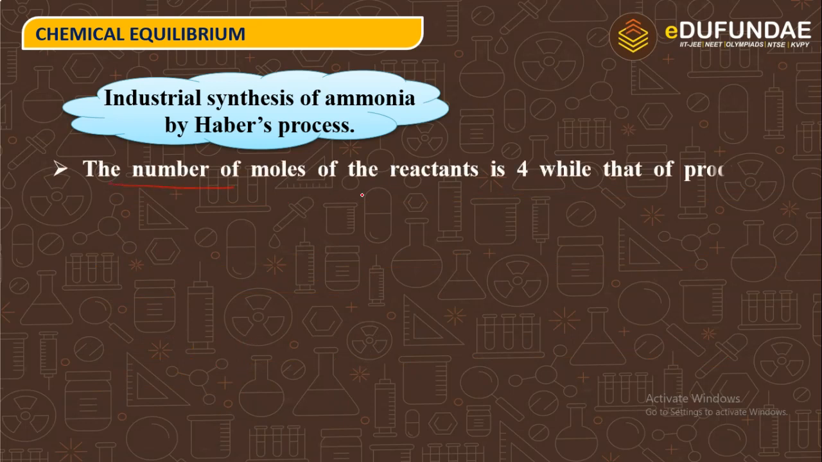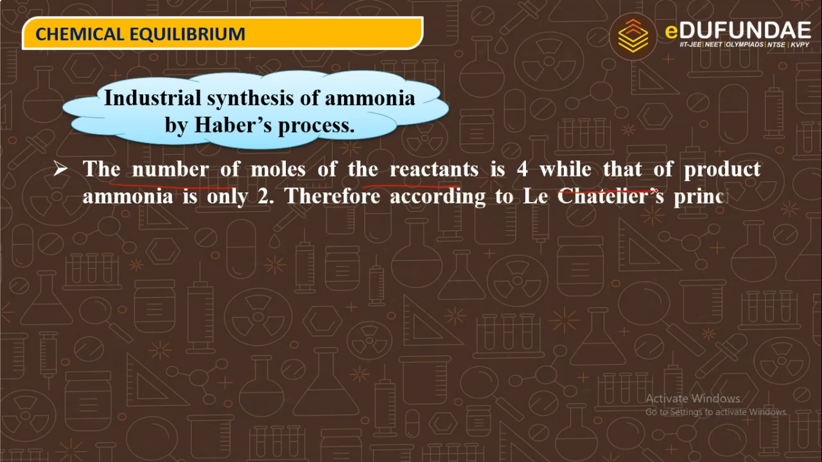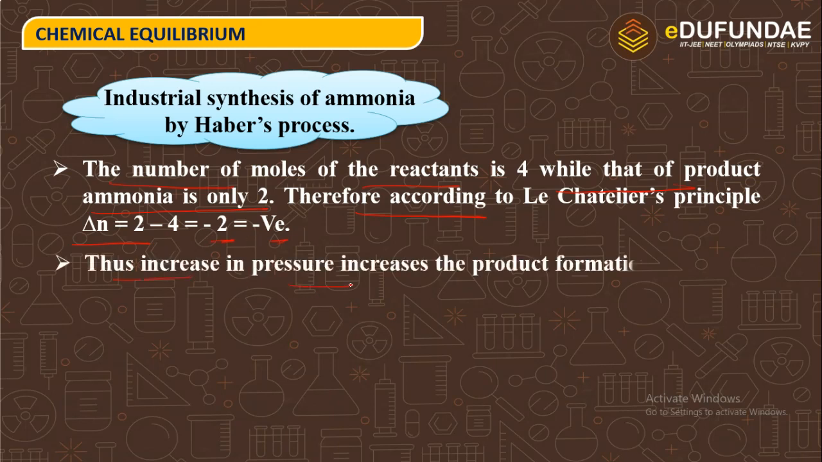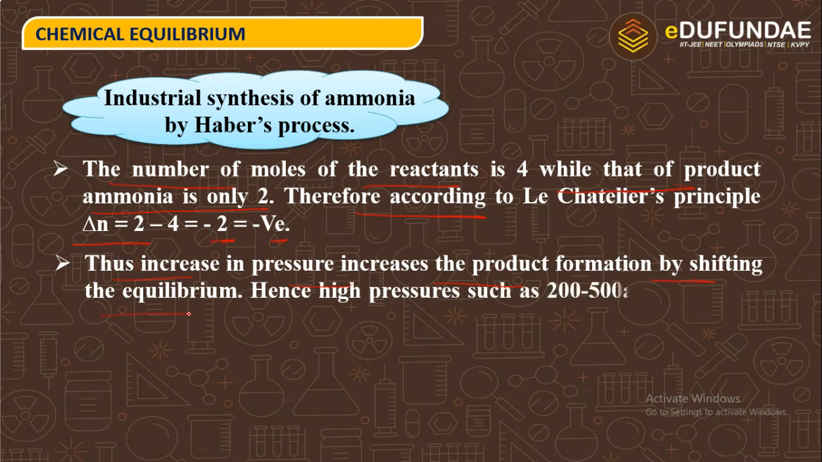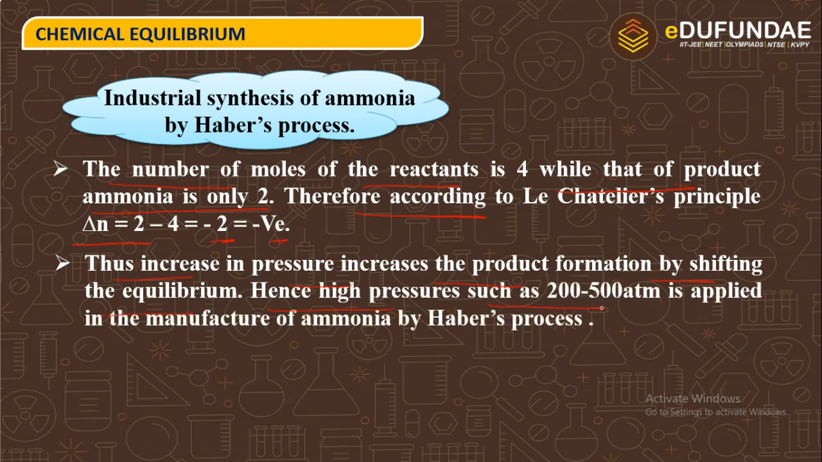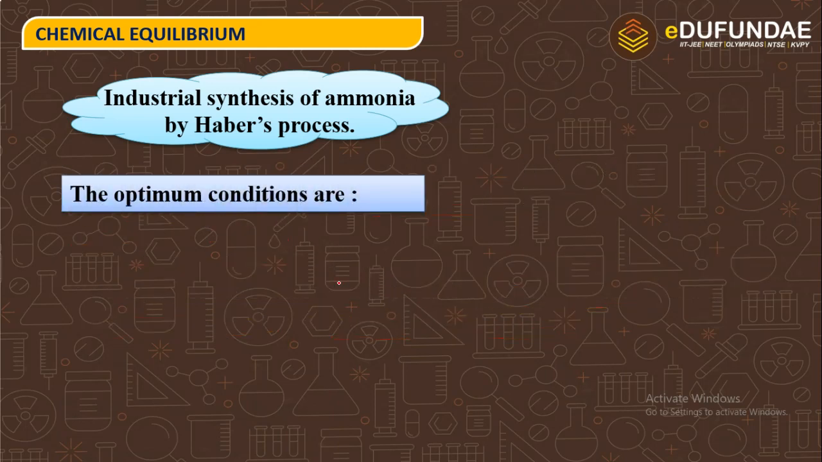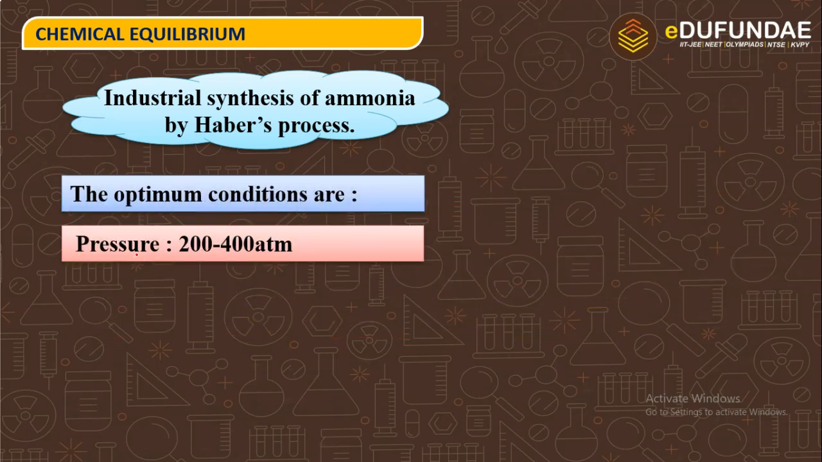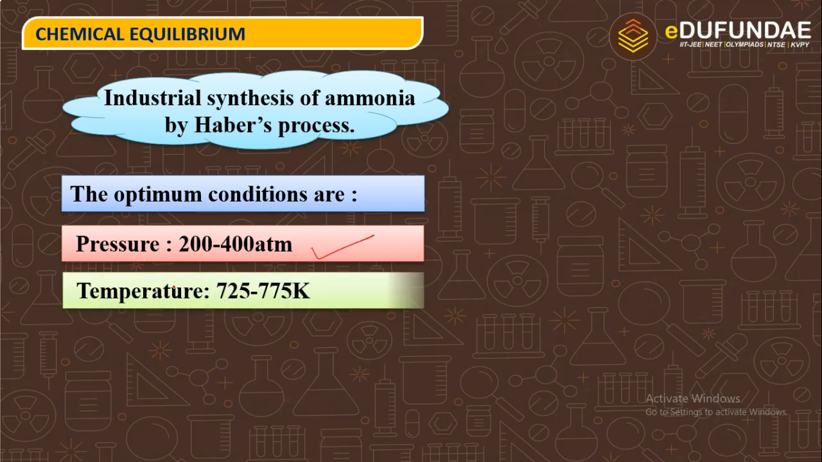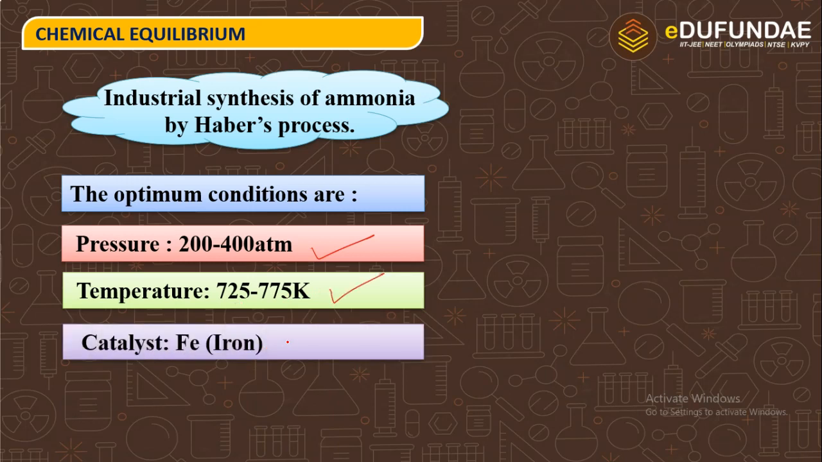The number of moles of the reactant is 4, while that of product ammonia is only 2. Therefore, according to Le Chatelier principle, delta n value is 2 minus 4, that is minus 2, that is negative. Thus, increase in the pressure increases the product formation by shifting the equilibrium. Hence, high pressure such as 200 to 500 atm is applied in manufacture of ammonia by Haber process. The optimum conditions are pressure 200 to 400 atm, temperature 725 to 775 Kelvin, catalyst Fe iron,